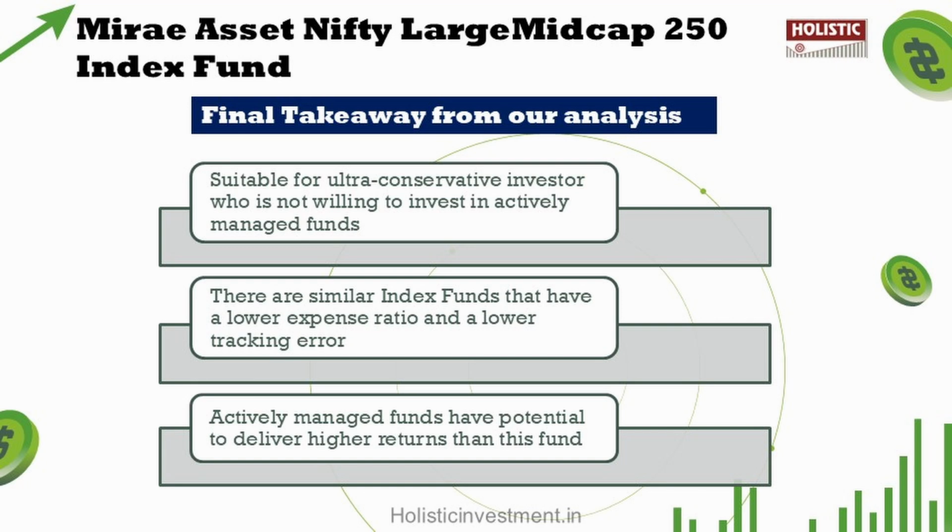And also, if you're an aggressive investor and you're willing to invest for a long term horizon, then you can choose actively managed fund, because even if they do have higher level of risk, they do have the better potential to deliver higher returns as well compared to an index fund. And if you specifically want your investments to outperform the market, then index fund might not be suitable, because good or bad, it will only try to replicate the index returns itself. They do not have dynamic fund allocation, and you do not have investments where it can outperform the index. It will only try to replicate the index. So if you want your investment to outperform the market, actively managed fund might be a better fit.